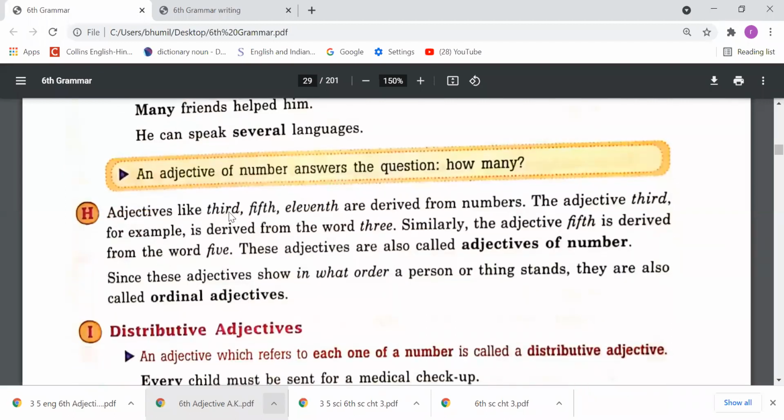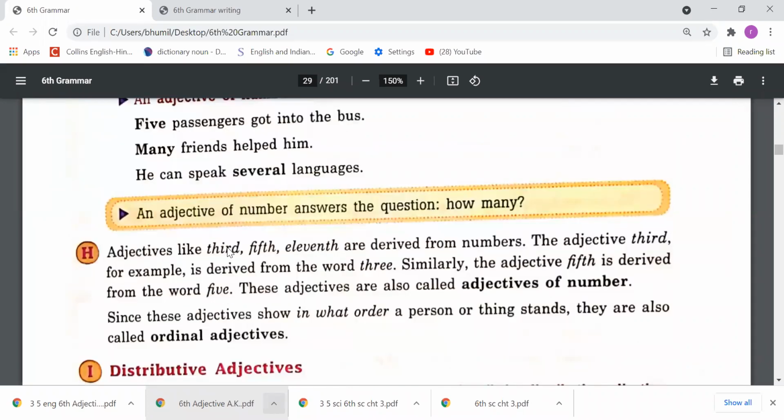Next, adjectives like third, fifth, 11th are derived from numbers. The adjective third, for example, is derived from the word three. Similarly, the adjective fifth is derived from the word five. These adjectives are called adjectives of number. Since these adjectives show in what order a person or thing stands, they are called ordinal adjectives.